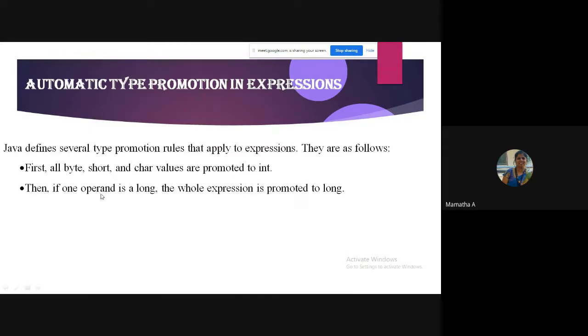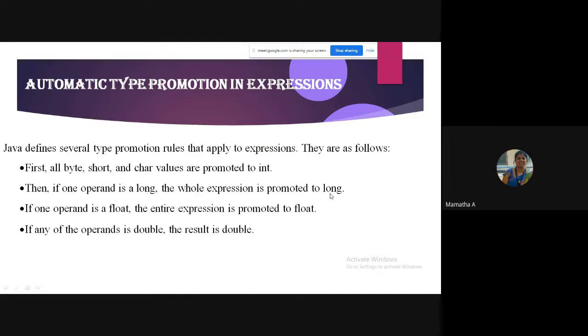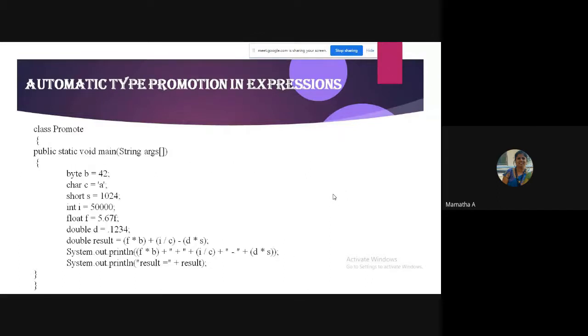Next, in the expression, I'm talking about expressions. Expression means a collection of operators and operands. So if one operand is long in the expression, the whole expression is promoted to long, irrespective of whatever it is. If one operand is float, the entire expression is promoted to float. If any of the operands is double, the result is double. Remember, okay? One small example here.